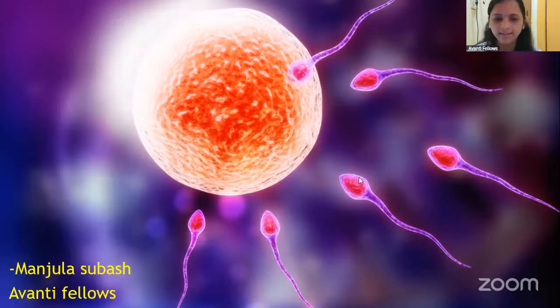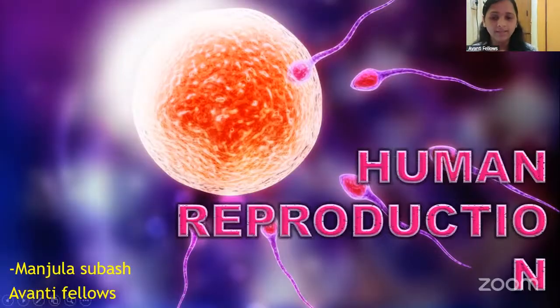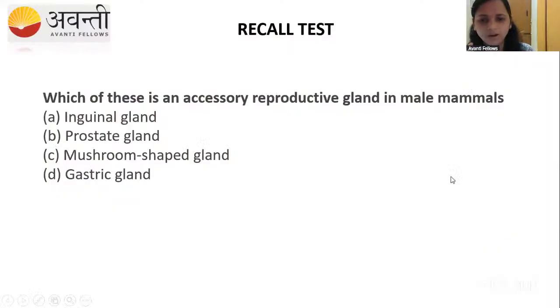Okay, let us start the class. In the last class, we started human reproduction, right? In today's class, we are going to continue that. In the last class, we studied the male reproductive part. Can you tell me, guys, how many things you remember? We will solve this question, then we'll go back to that. Now, what are the things you have remembered? Okay, fine. Let us go to the question.